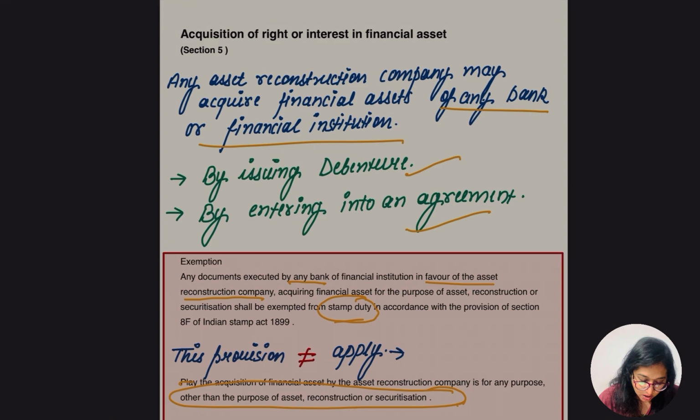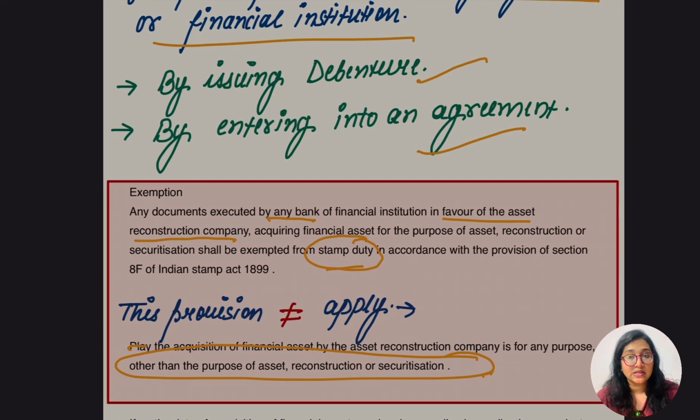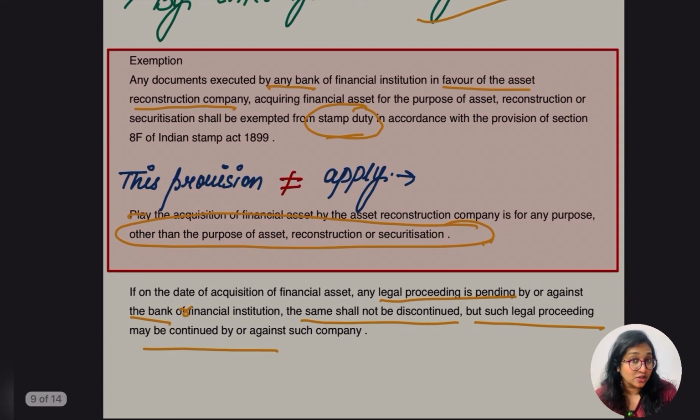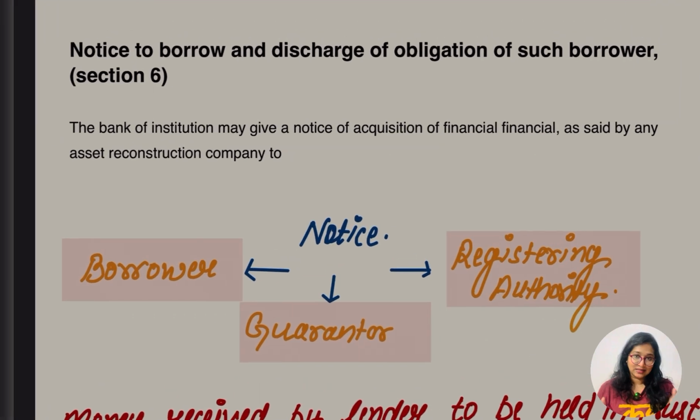There was one exception regarding the documents related to this: stamp duty exemption was available, but there would be no exemption if it is not done for the purpose of securitization. And what about the legal proceeding? They will not be discontinued, which means they are going to be continued. Simple, right? Let's go for section 6 now.